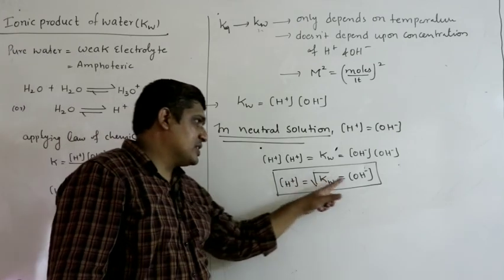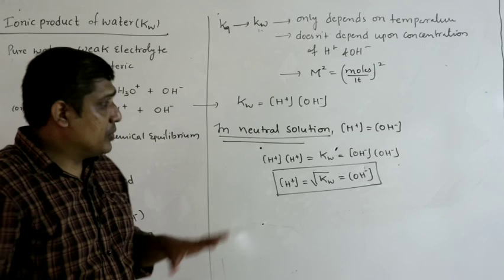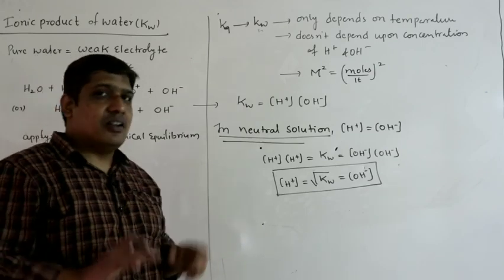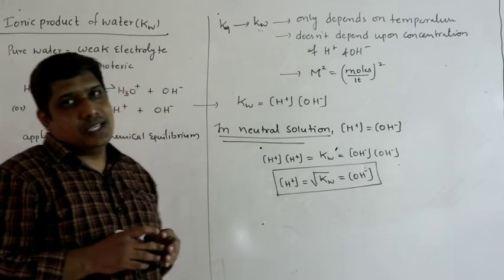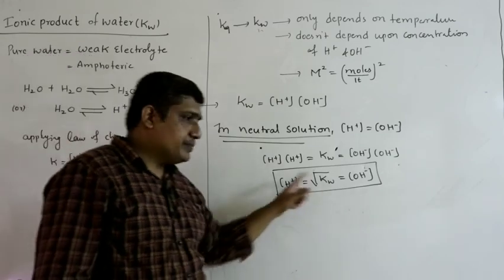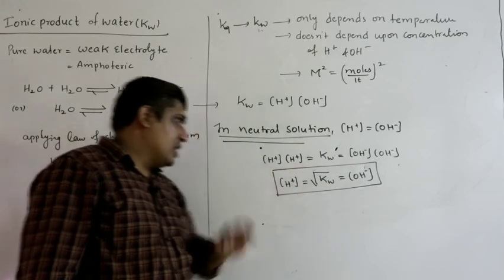H plus and OH minus concentration equal to square root of Kw. Why? Because Kw doesn't remain constant always. If temperature changes, the value of Kw changes. So to find H plus and OH minus concentration in neutral solution, this is the equation.